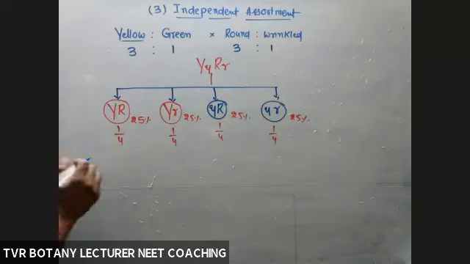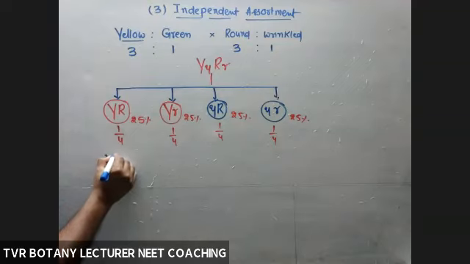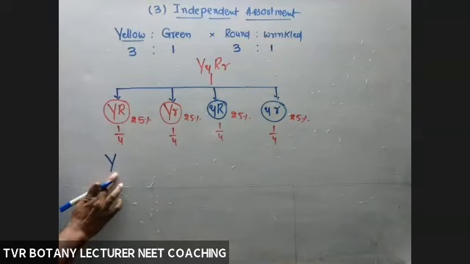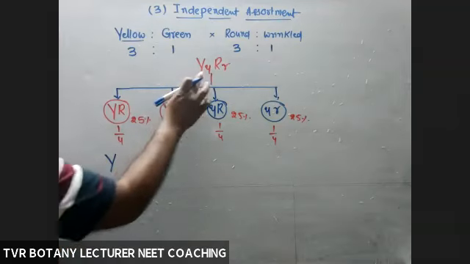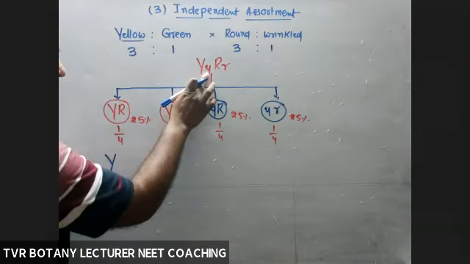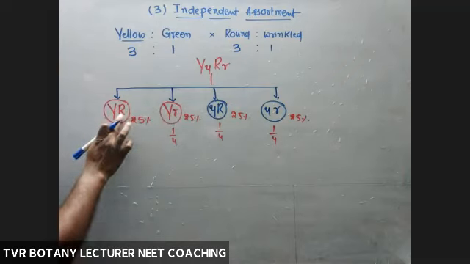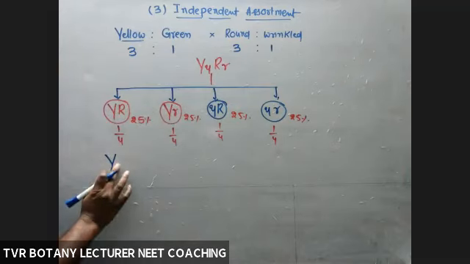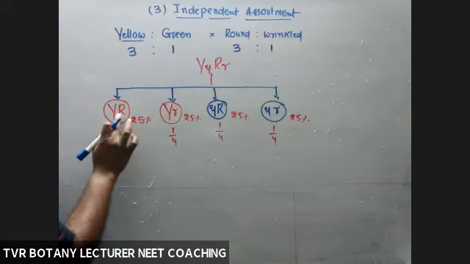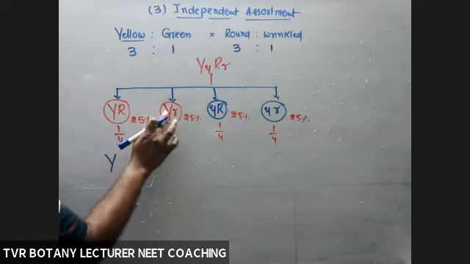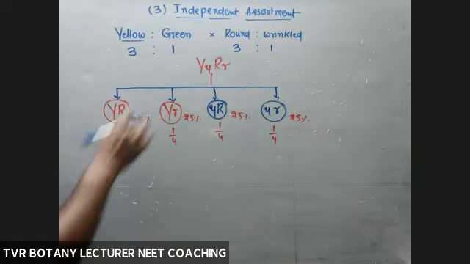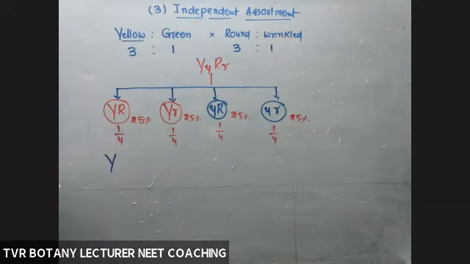Okay, so what about assortment of capital Y? Independent assortment. Is it always with a small y or always with the capital R? No. Okay, so capital Y is involved in the formation of how many gametes?